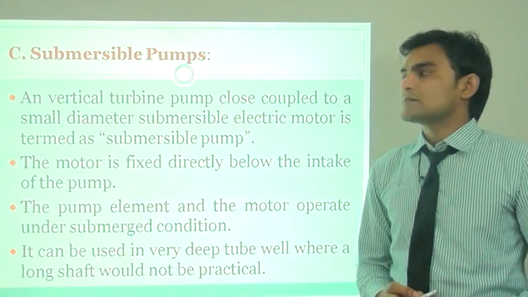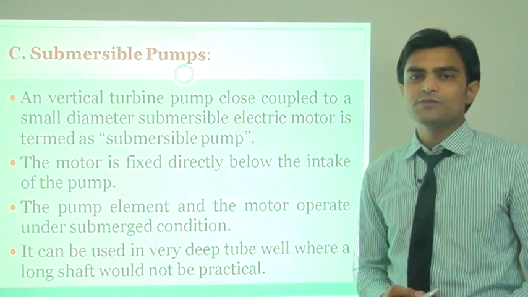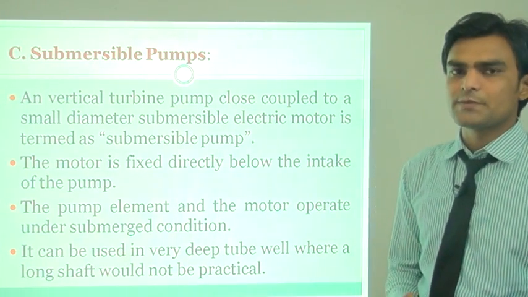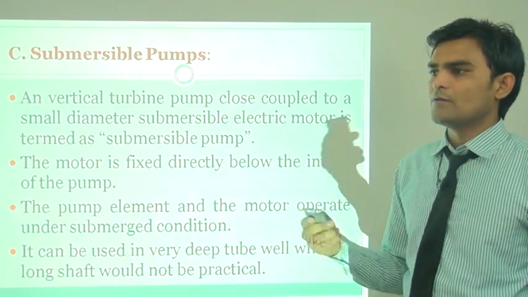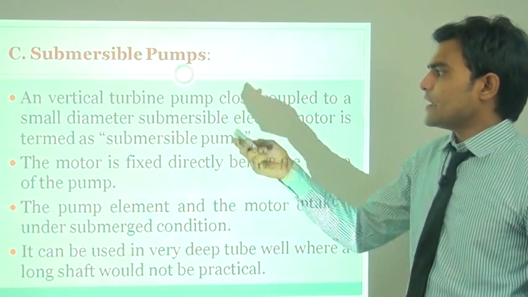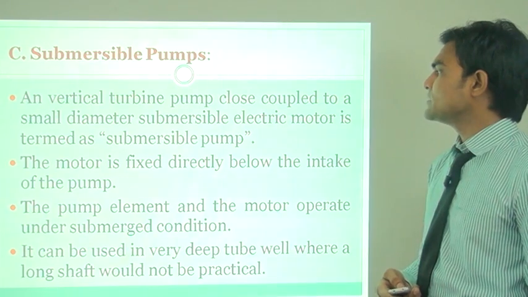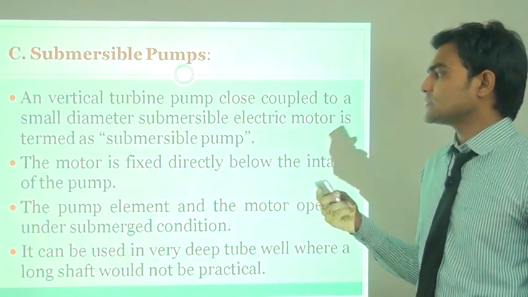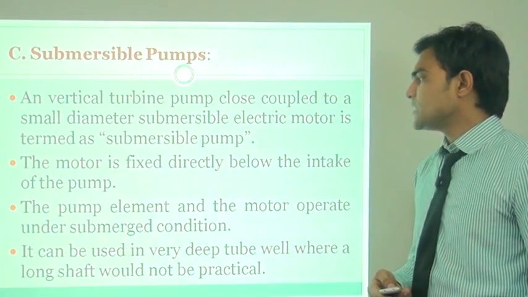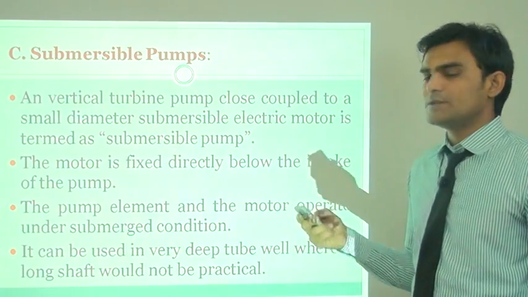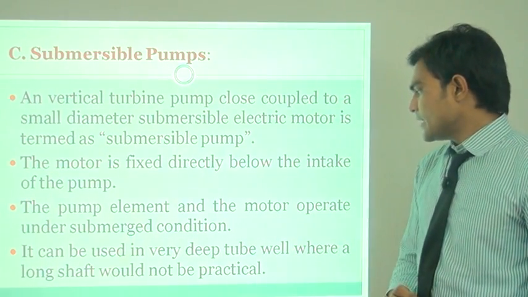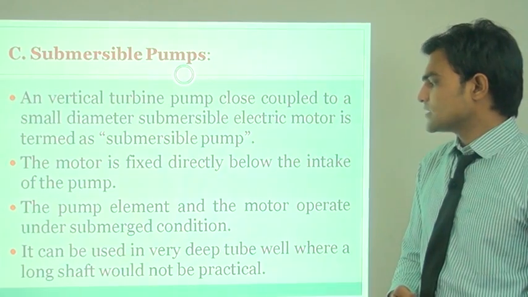The third one is the submersible pump, which we use mostly in agricultural practices, in a well or in a bore. A vertical turbine pump close coupled to a small diameter submersible electric motor is termed a submersible pump. The motor is fixed directly below the intake of the pump. The pump element and the motor operate under submerged conditions.